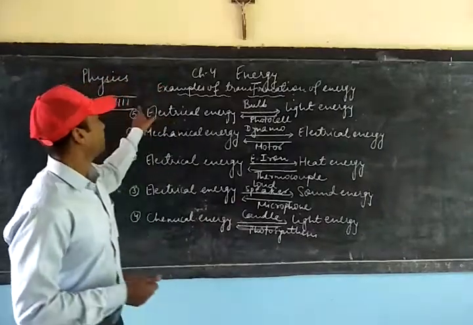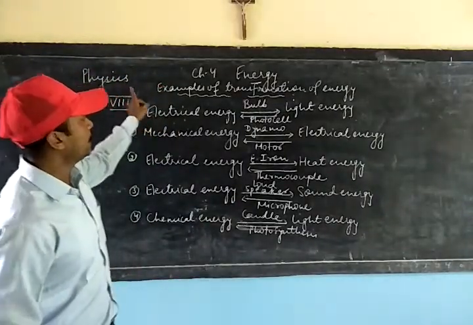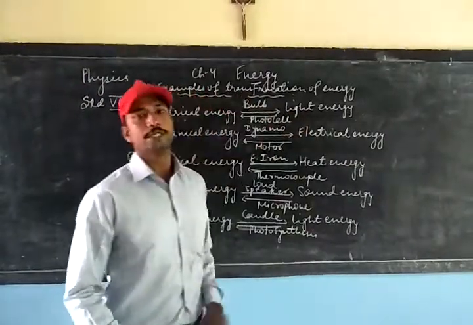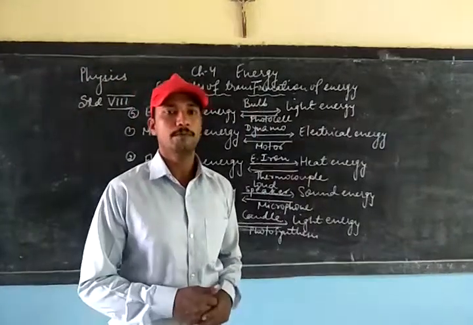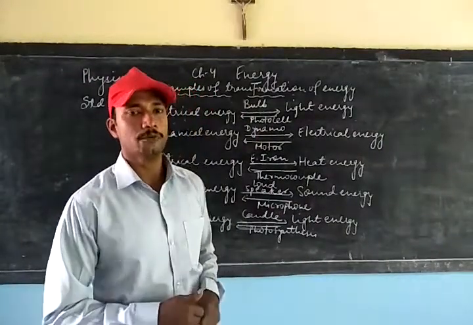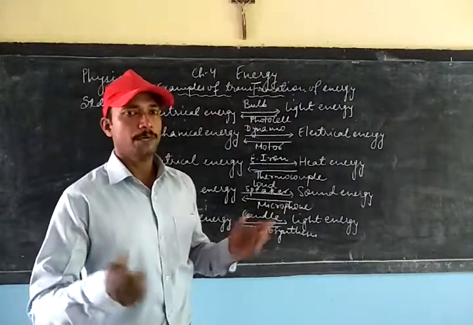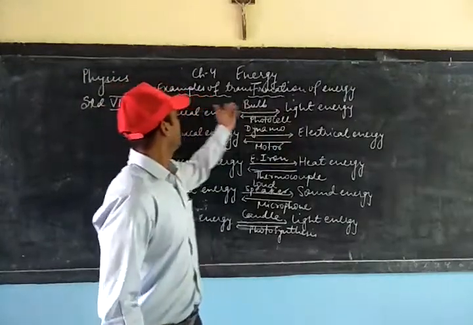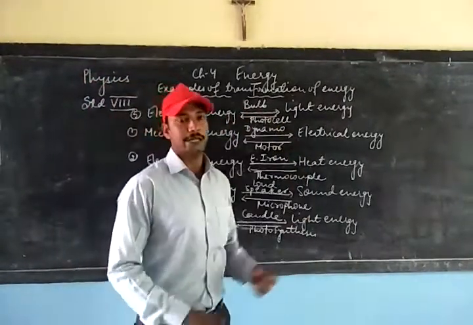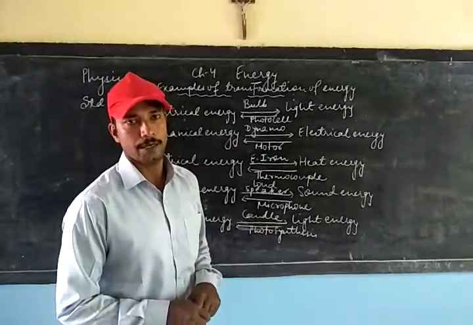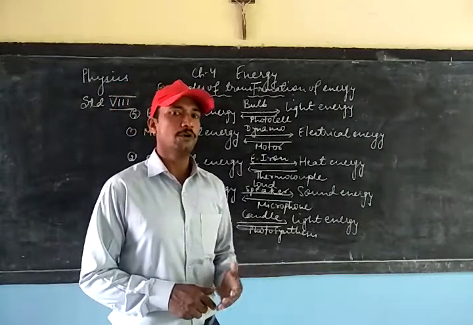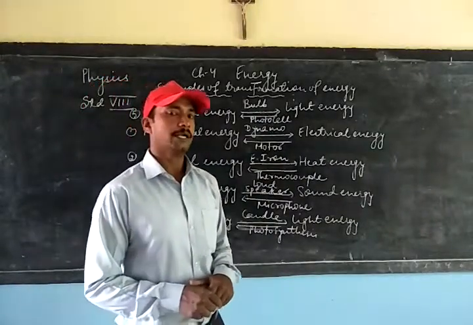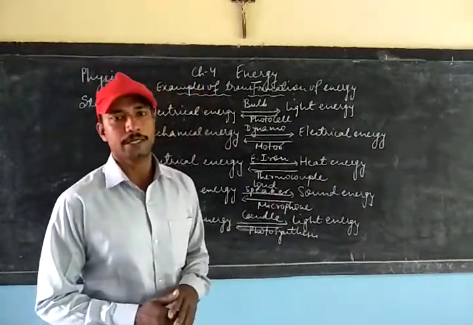We have the last number 5 written at top, which is electrical energy into light energy. Bulb once again is a very good example, because when you put on the bulb or when you allow electric current to pass through, the bulb glows, which is nothing but light energy. And then light energy to electrical energy, we have photocell, which is also called solar cell. In a solar cell, it is the light energy of the sun that is absorbed, and then that light energy is converted into electrical energy.